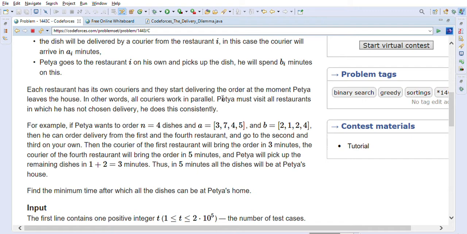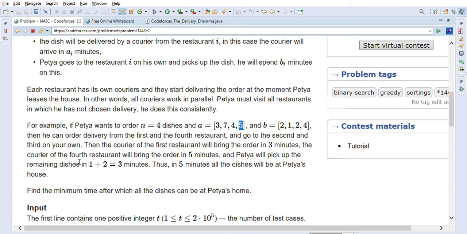He does this consistently. For example, if Petya wants to order n equal to 4 dishes, and a is 3, 7, 4, 5 and b is 2, 1, 2, 4, then he can order delivery from the first and fourth restaurant. So this is the array a, where the restaurants will deliver using a courier. He will order using delivery from the first and fourth, right? Then the courier of the first restaurant will bring the order in 3 and the courier from the fourth will bring it in 5 minutes. Here 3 and 5, so a total of 5 minutes is spent.